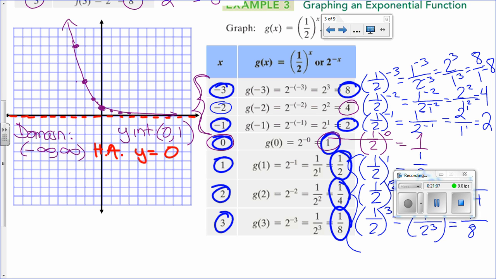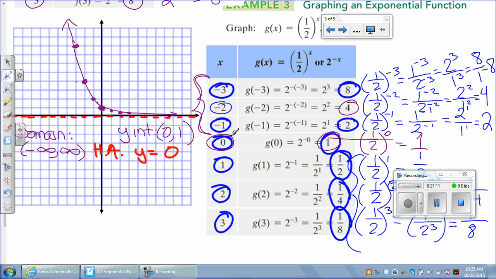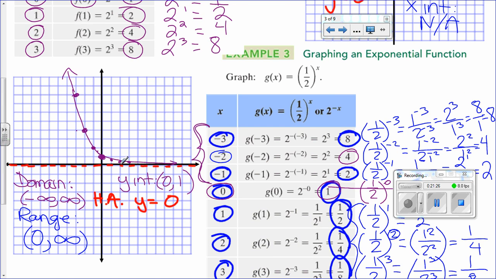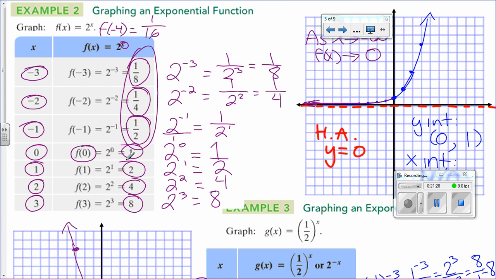Let's see if we could figure out what would be the range for this. Very nice. Not including 0 to positive infinity. Now let's look at the other graph, the one above. And we could see that they share a lot of characteristics, right?